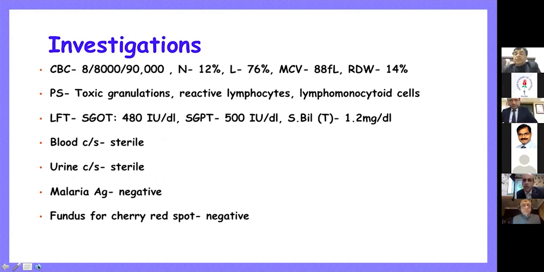There was neutropenia present with 12% neutrophils, but we know that younger children can have a relative neutropenia that is sometimes just physiological. The peripheral smear did show some toxic granules, reactive lymphocytes and lymphomonocytoid cells. There was transaminitis, SGOT and SGPT were elevated, and the bilirubin was mildly elevated, not significant for this age. The blood culture, urine culture and malarial antigen were negative, and the fundus for cherry red spot was negative. In a very young baby with hepatosplenomegaly, fundus examination is something we can very easily do, and it is non-traumatic.